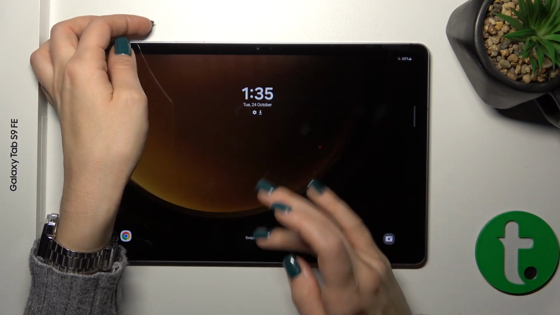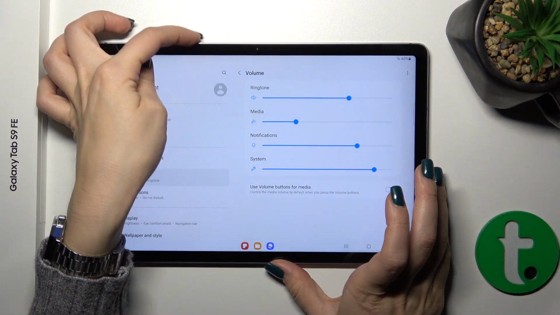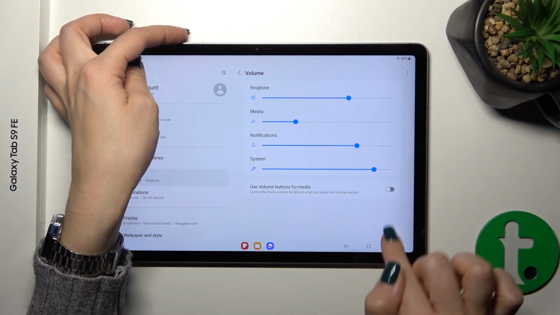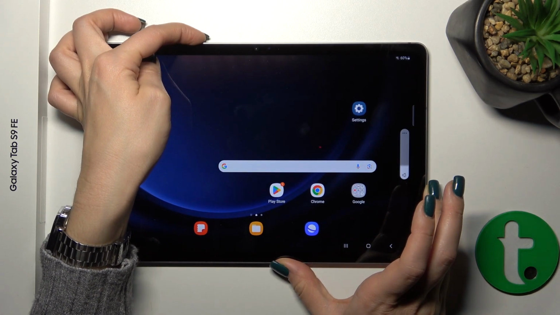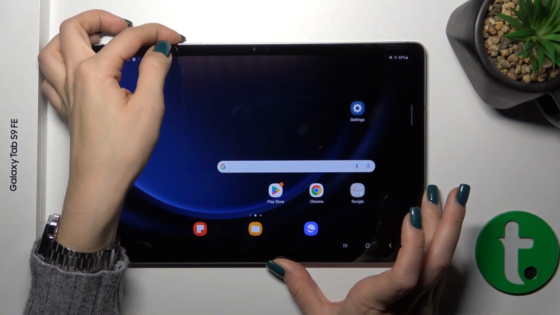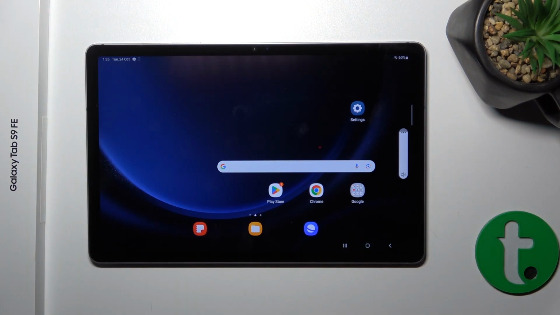Also, we could do it another way. We could switch it with the help of the volume buttons, but first be sure that this switcher is turned off to use volume buttons to change the ringtone. And now just press the volume down button and we can see that we just successfully unmuted the ringtone volume. So that's it.